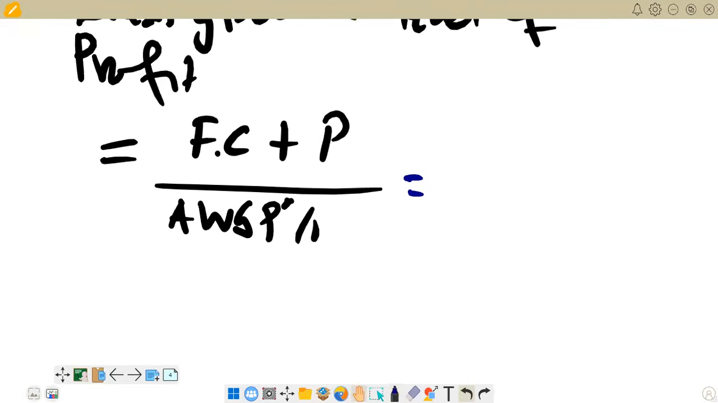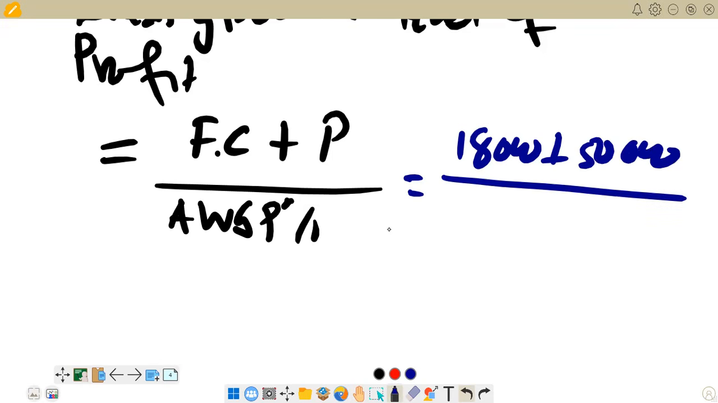Then we come here. We are now saying 18,000 is our fixed cost. Then the profit target that we are given is 50,000. And then we divide by the average weighted gross profit percentage, which is 0.45. So we can just try to calculate that one and see what we get. 18,000 plus 50,000. When you add the two, 18 plus 50, you're going to get 68,000. Then we divide by 0.45.